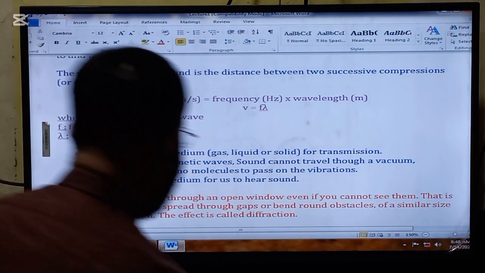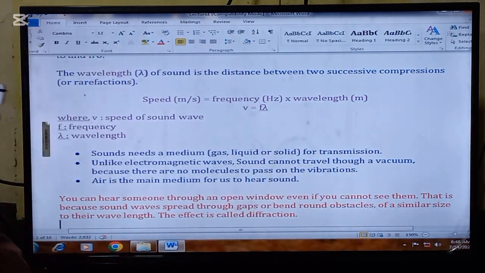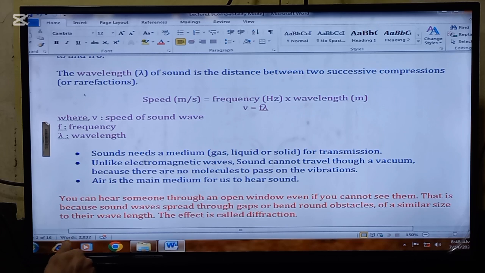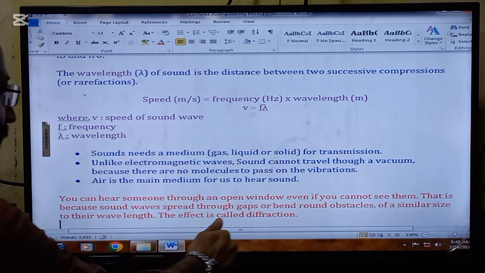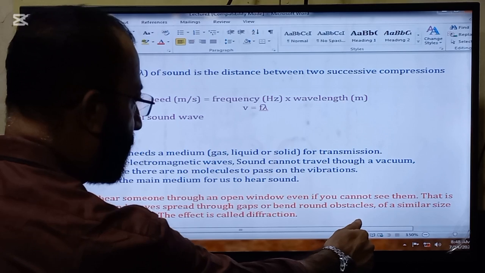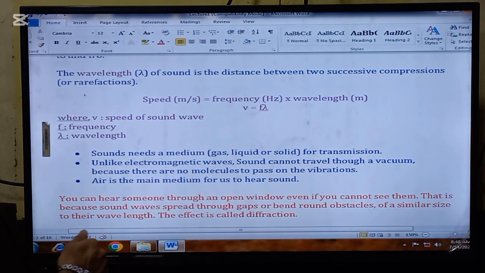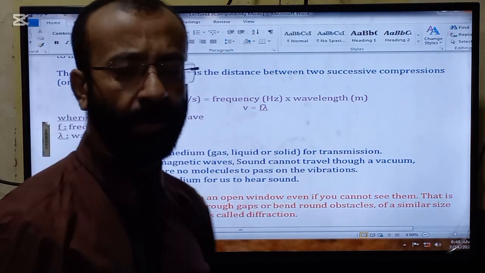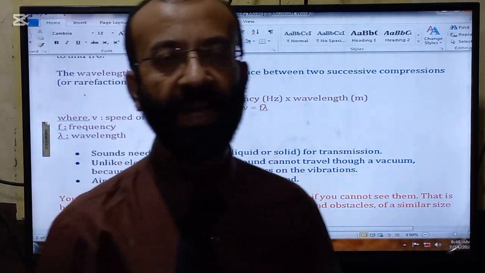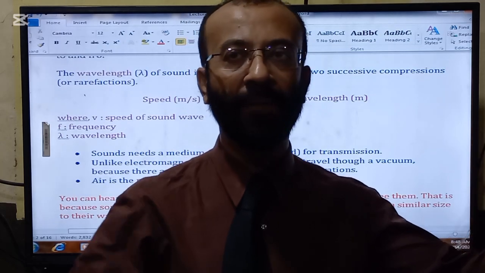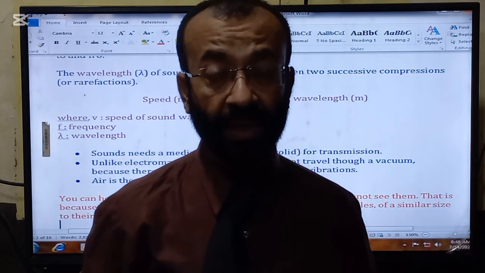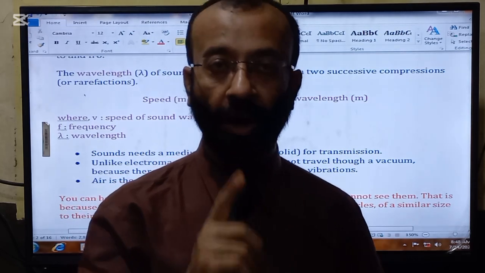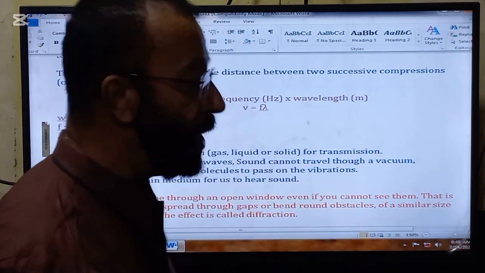You can hear someone through an open window even if you cannot see them. That is because sound waves spread through gaps or bend round obstacles of a similar size to their wavelength. The effect is called diffraction. It is a very common experience that we can hear sounds from the other room or from outside of the house because of the bending effect of sound. This is called diffraction. Point to be noted.